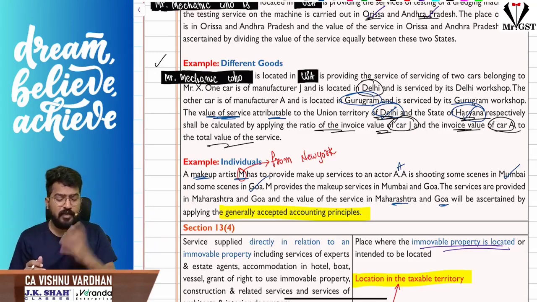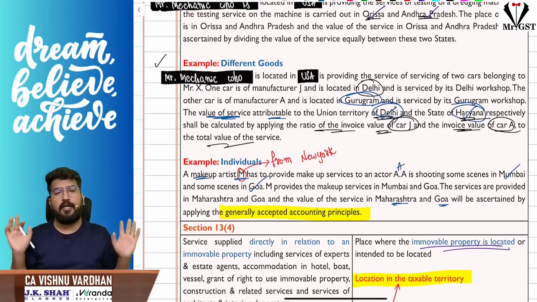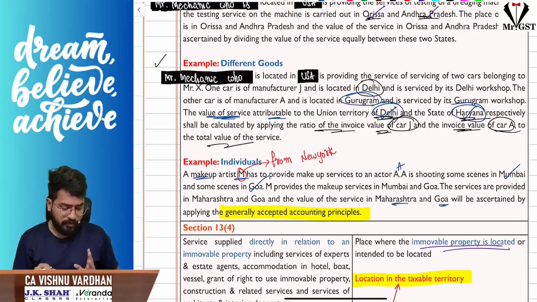So for some portion the place of supply will be Delhi, and for some portion the place of supply will be Haryana. That is the concept. Hope it is clear for you. Okay.